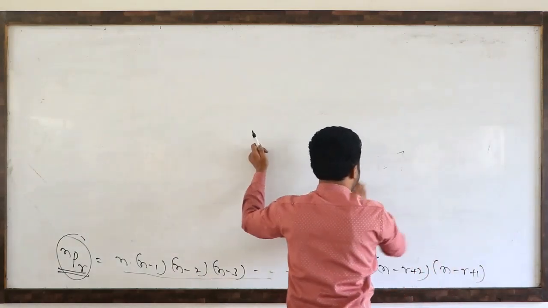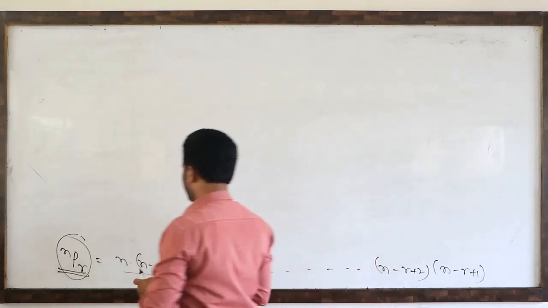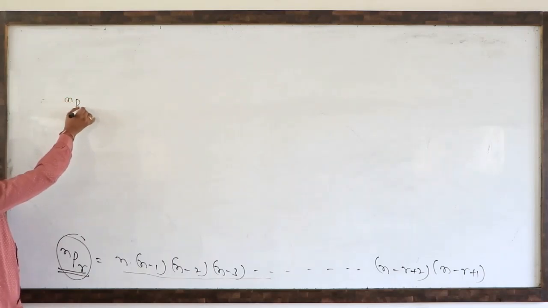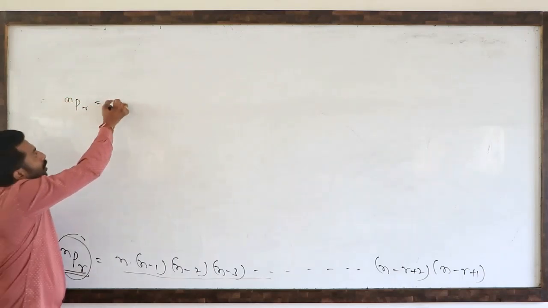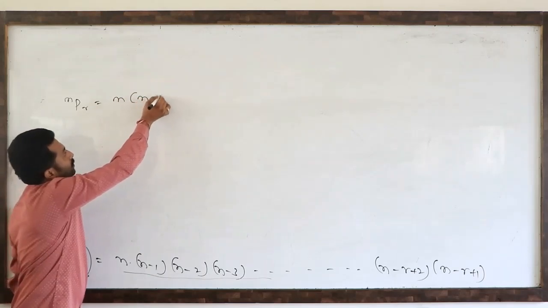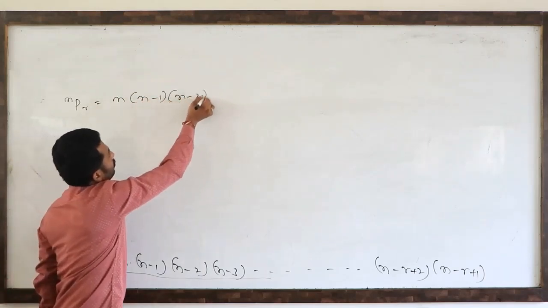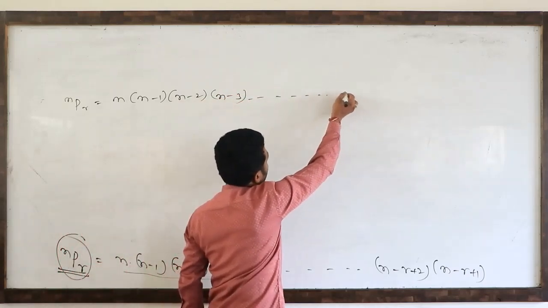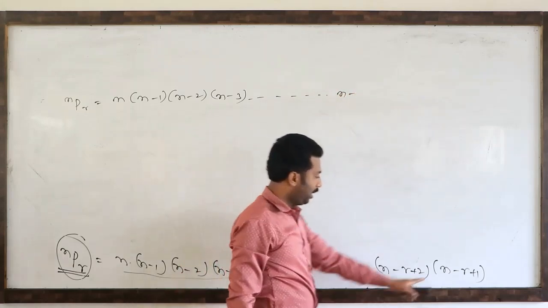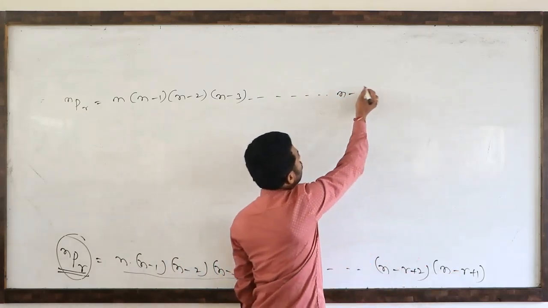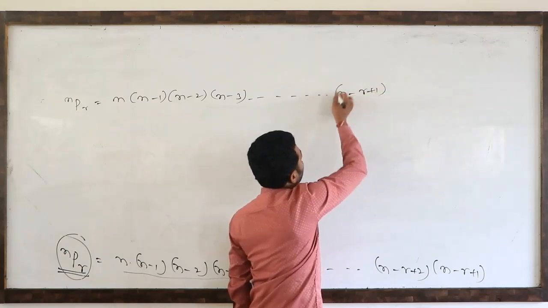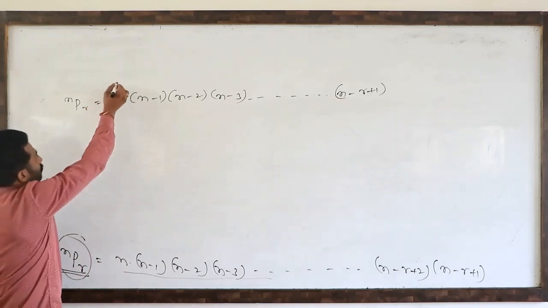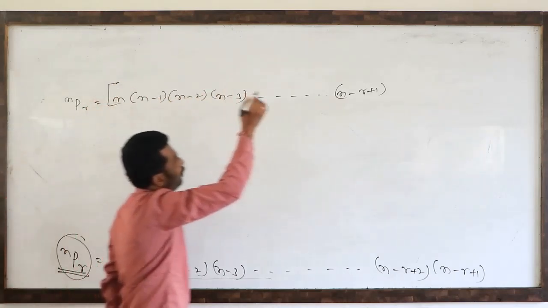Now you observe this one. Just now we wrote the nPr formula. So nPr equal to n into n minus 1 into n minus 2 into n minus 3 into and so on. n minus, what is the last one? n minus r plus 1. In terms of factorials we have to write. So you observe, this is actually nPr.